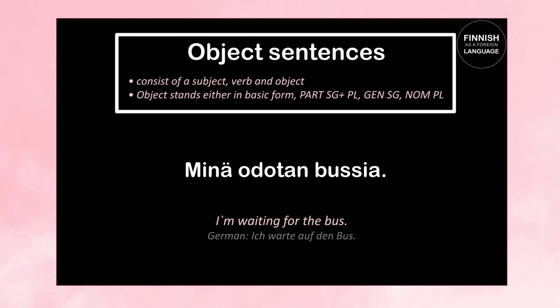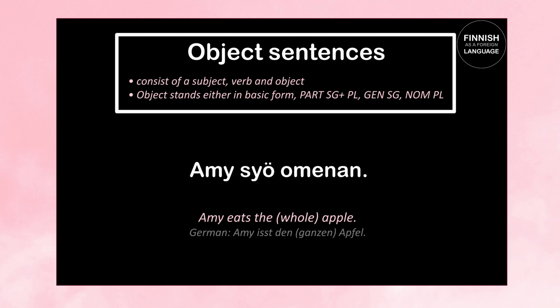Let's take another example with genitive singular. Amy syö omenan means Amy eats an apple. So Amy is our subject here. Syö here is our verb. Its basic form is syödä, which means to eat.